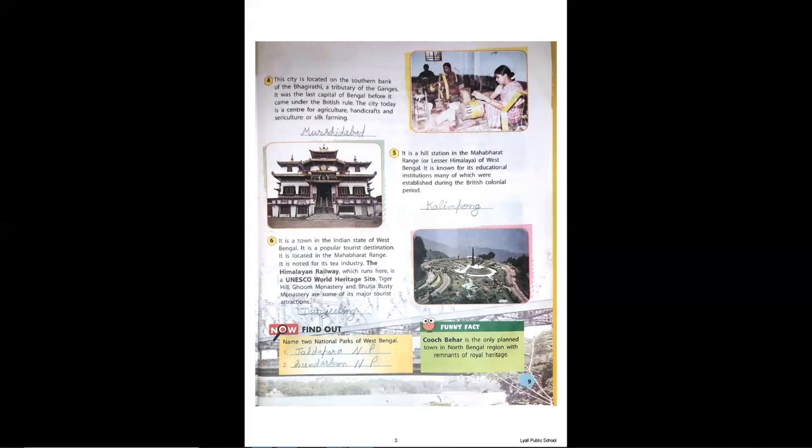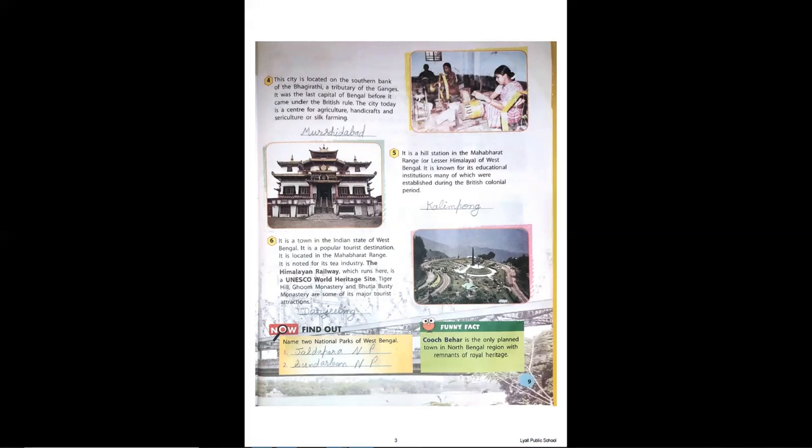The name of the place is Murshidabad. Murshidabad is a place in Bengal which was the capital of Bengal before Bengal came under the British government. Okay? Till date, it is very famous for its agriculture, handicrafts, हाथ से जो भी चीजें काम किए जाते हैं. You can very clearly see that there have been these baskets made. ठीक है? And sericulture, silk farming is very common there. Sericulture is the term which is used for silk farming.